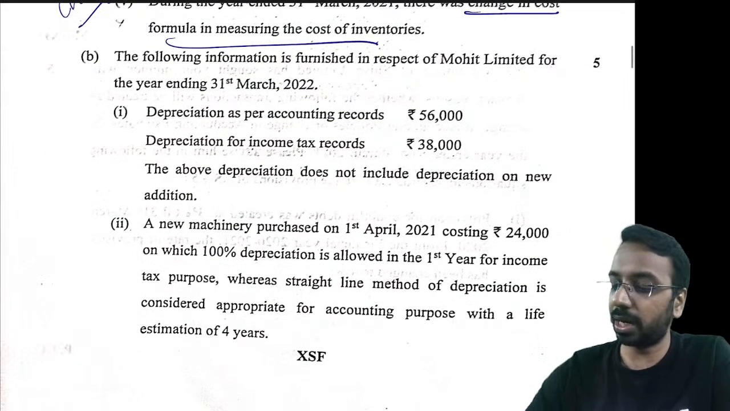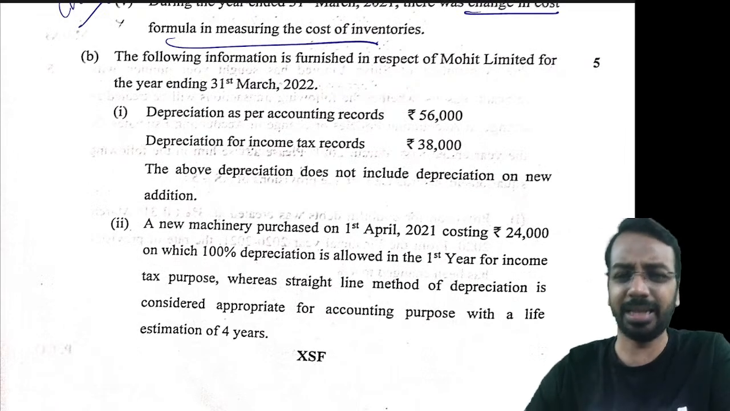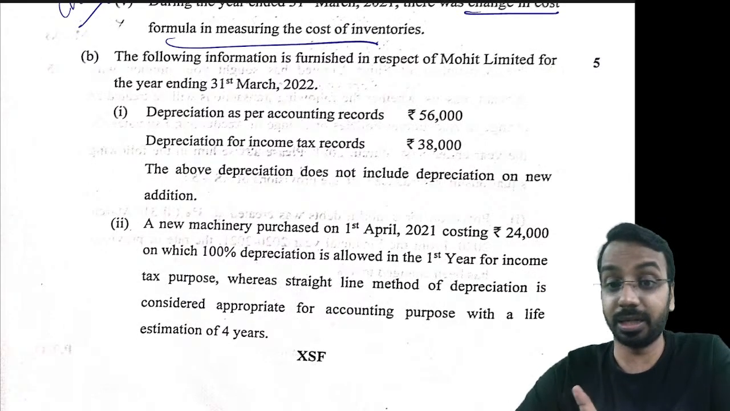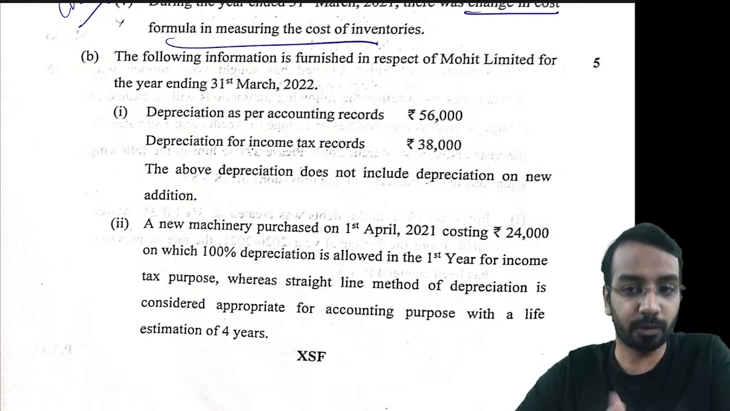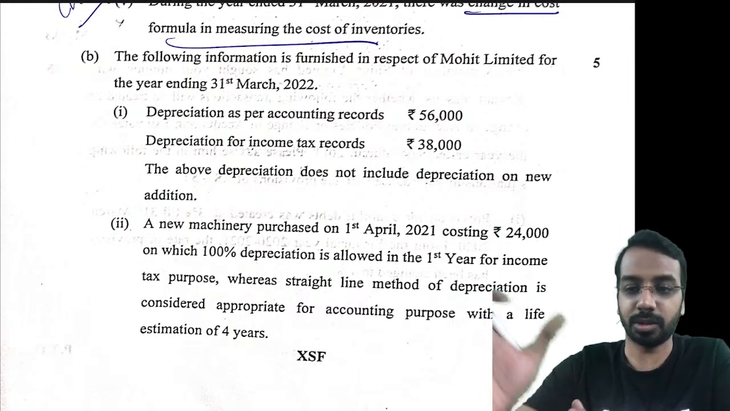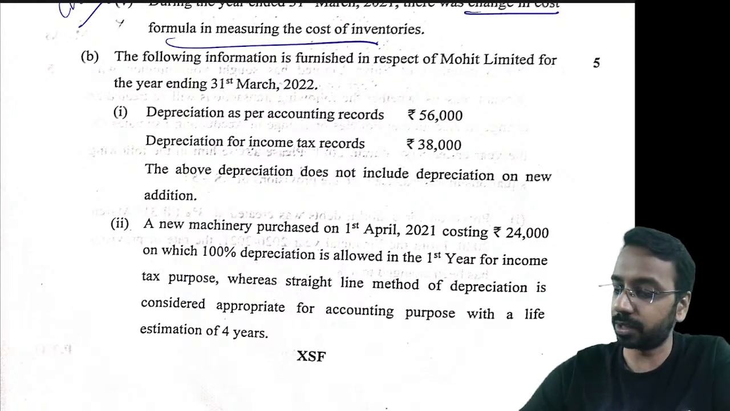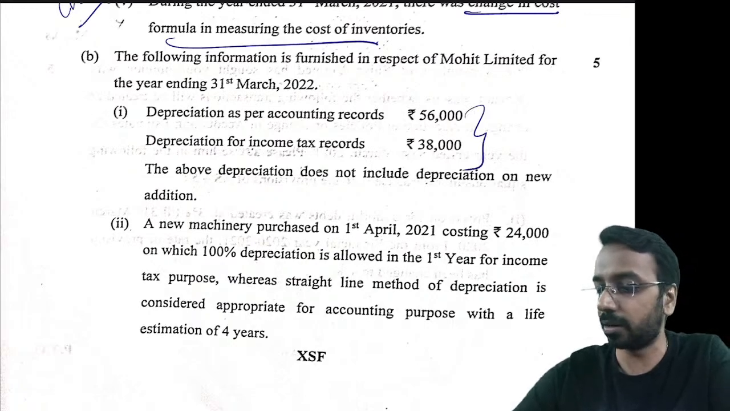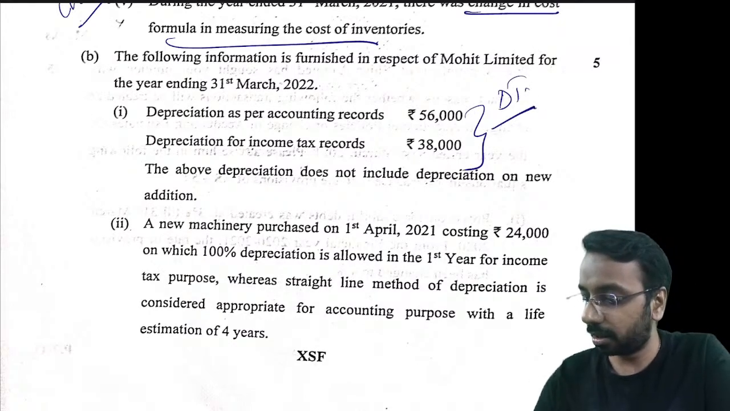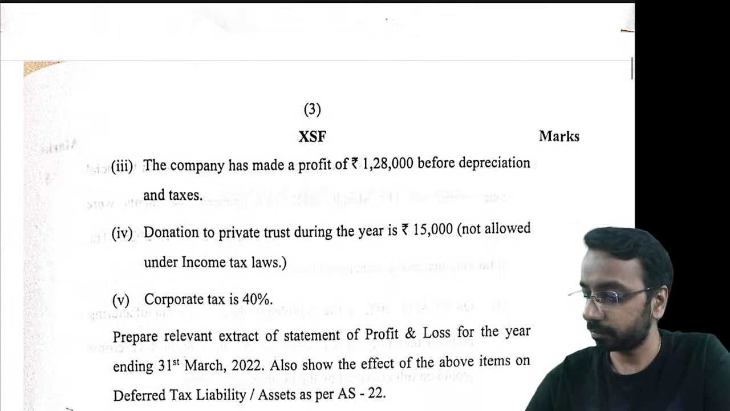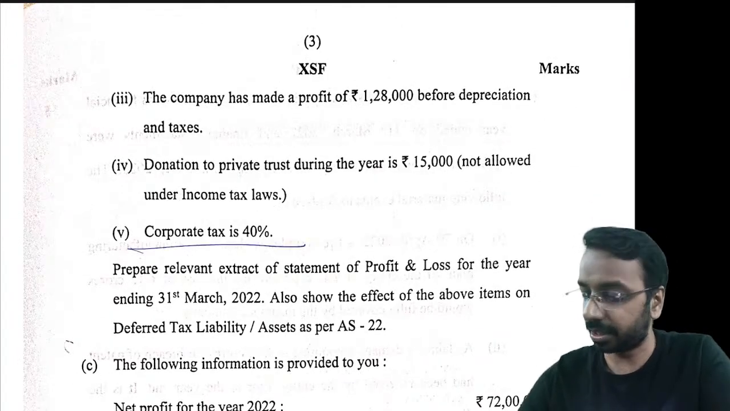Then a question on deferred taxation, slightly lengthier because they have asked you to calculate deferred tax. You have to present the profit and loss statement also, in the format. So here, depreciation is given, and based on this you have to calculate the deferred taxation, right? The tax rate has been given in the question here: corporate tax rate is 40%, right?